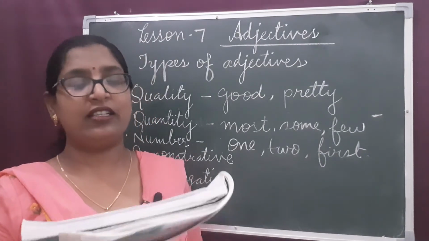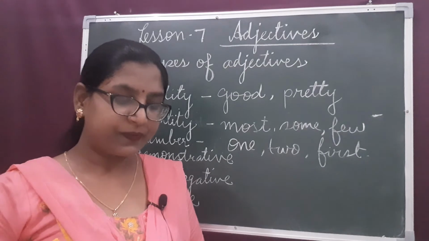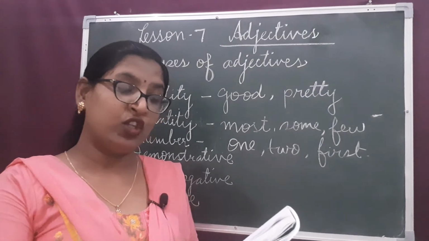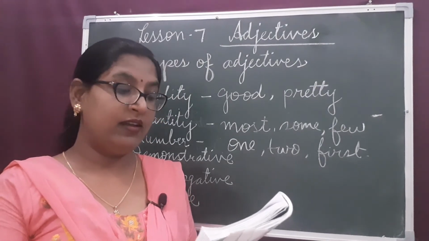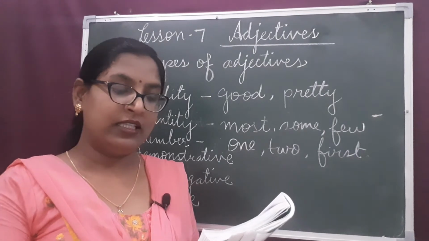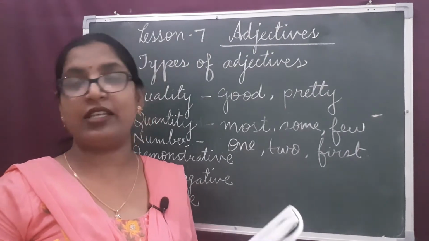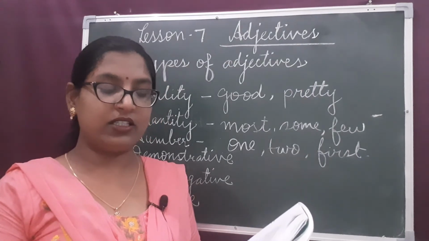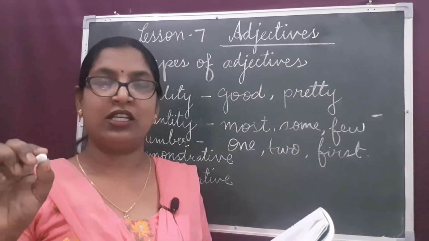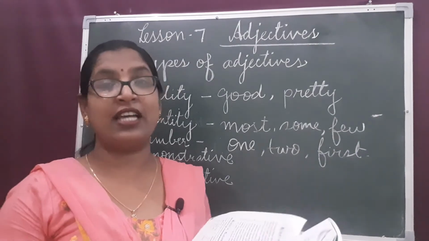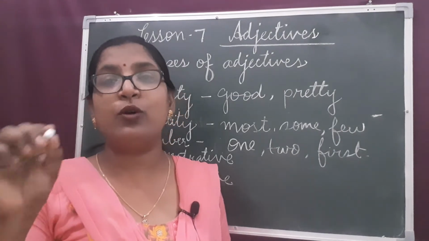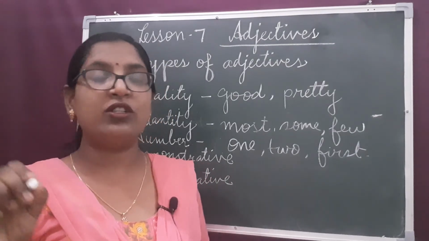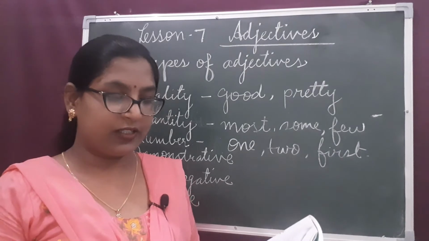Here is a letter given by Amit to his mother. In this letter, we can see many words are given in italics like those, my, this, certain, such, what, his, etc. Dear children, words such as those, this, certain and such point out to nouns such as books, office, steps and tiredness. We can see those books. Here those is pointing out to particular books. Those is indicating the particular books.